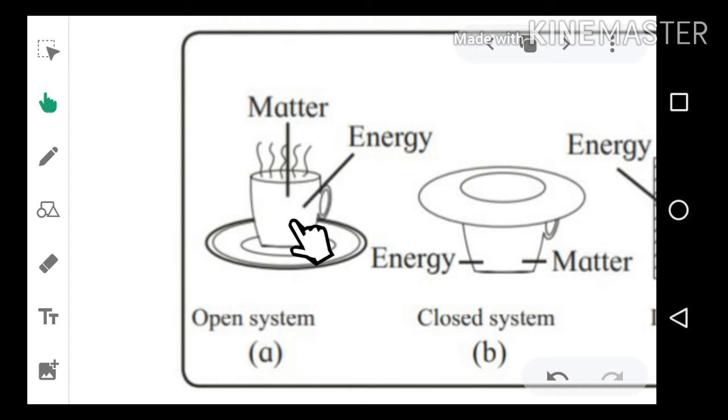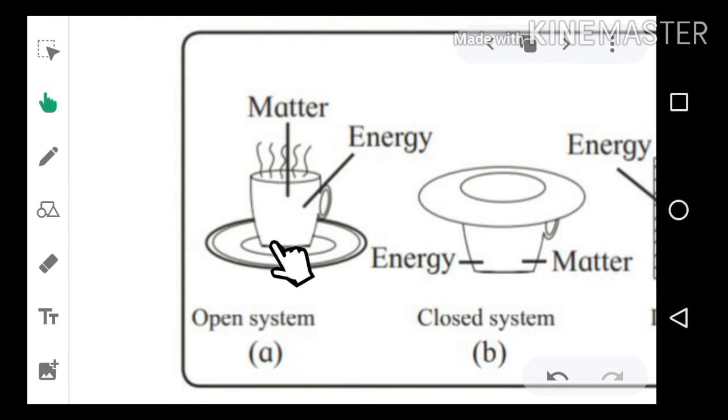When we observe such a cup, we can see that vapors are continuously escaping into the atmosphere. And if you keep that cup open for a longer time, then the hot tea or coffee cools down after 5 or 10 minutes.